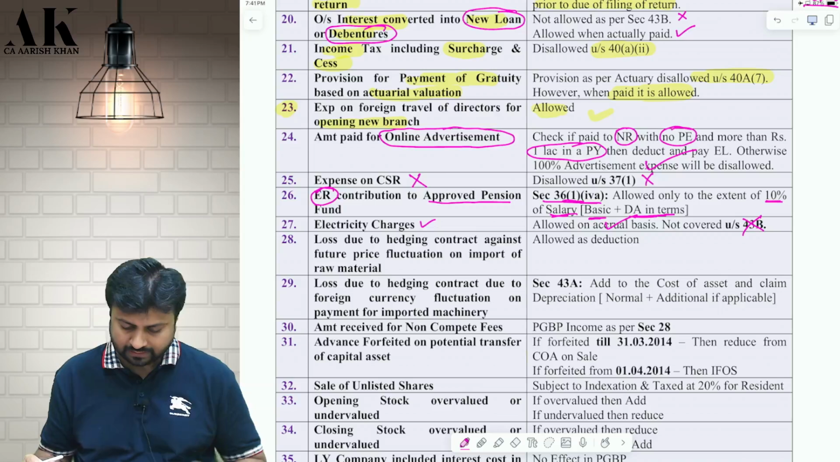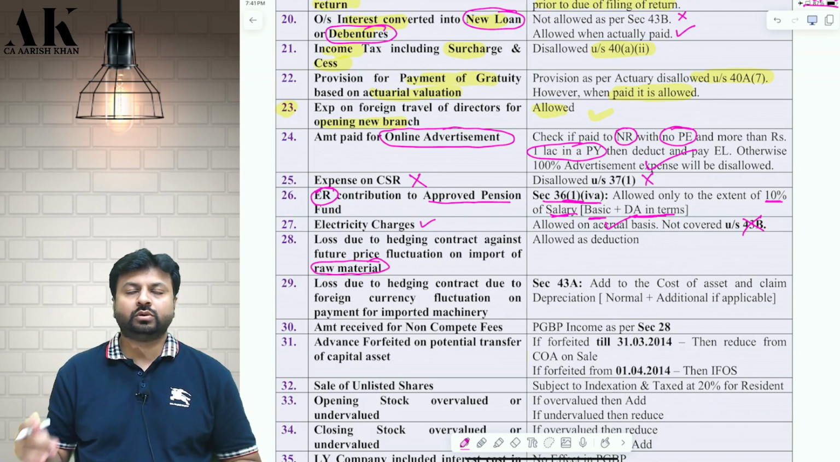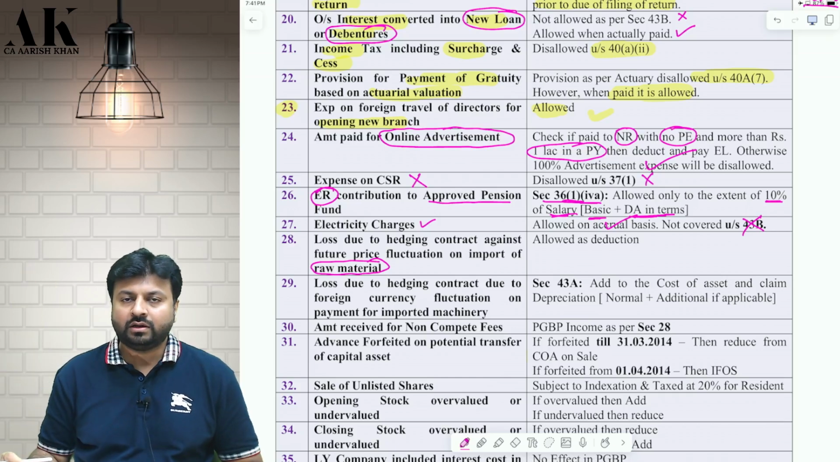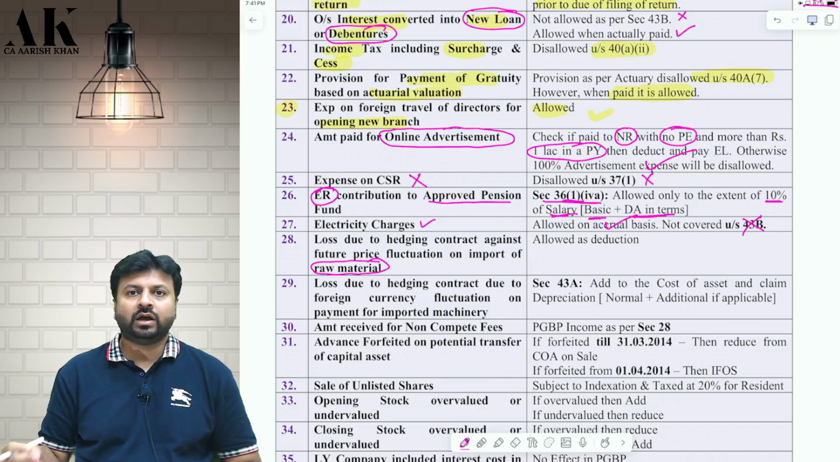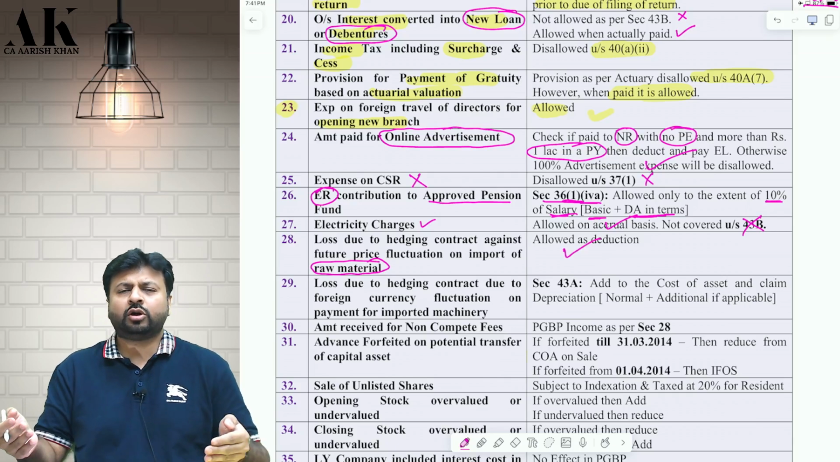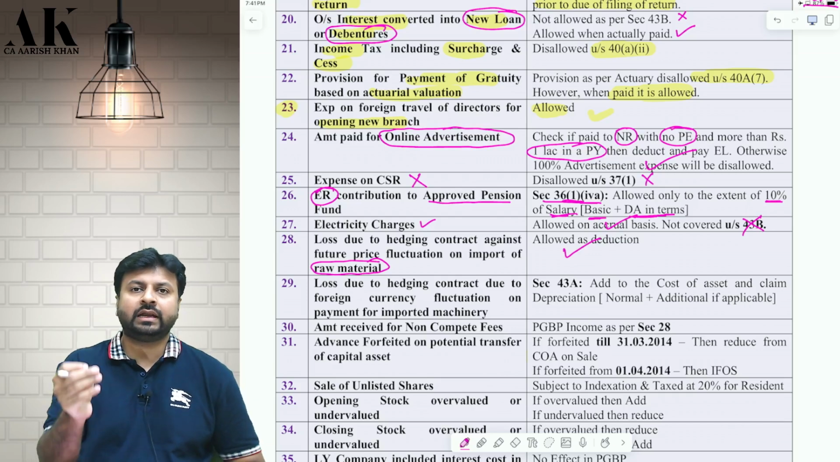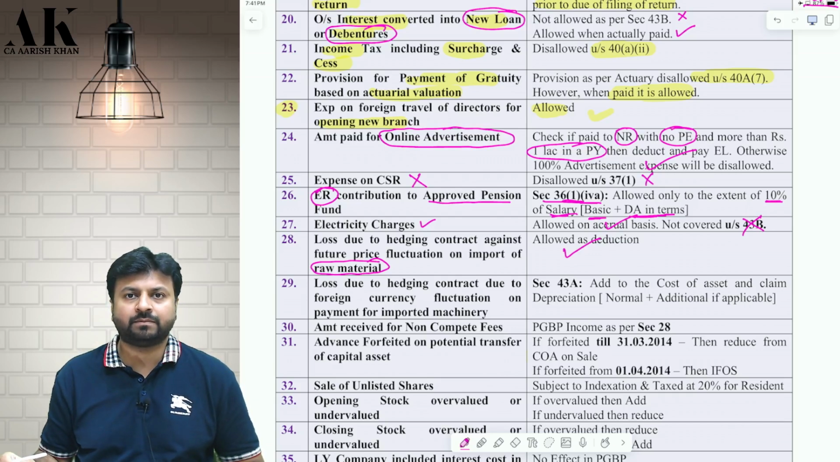Okay. Next one, loss due to hedging contract against future price fluctuation on import of raw material. So if you are importing some raw material, which is a revenue item, and you have done some hedging against that, and if there is a loss, it's a revenue loss, it will be allowed as deduction. Don't worry, because raw material is a revenue item, and against a revenue item, if you have done some hedging and if there is a loss, that will be allowed as deduction under the income tax law.